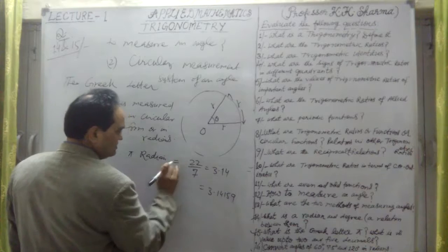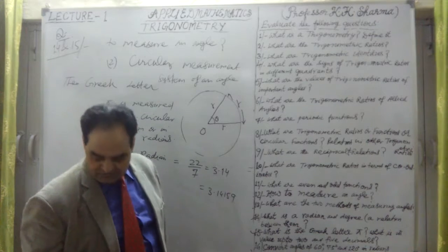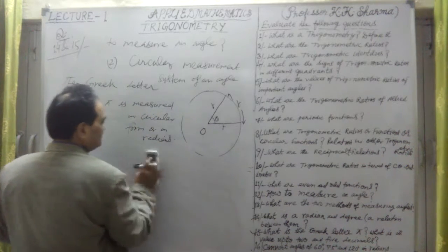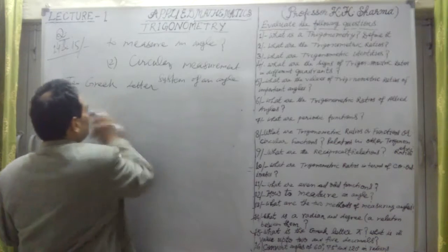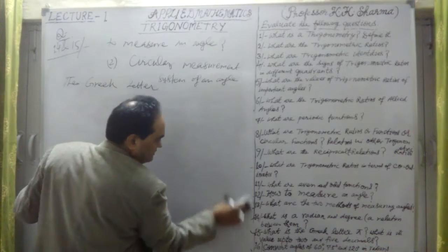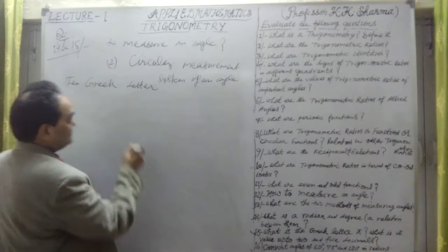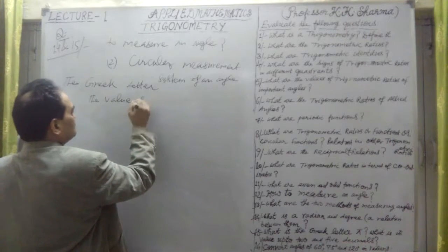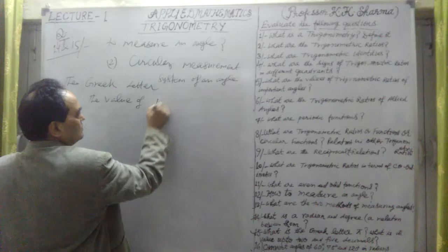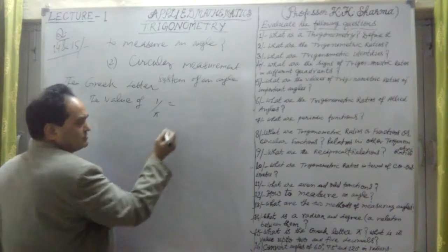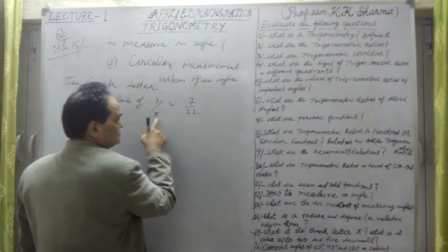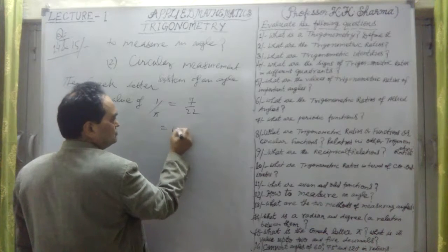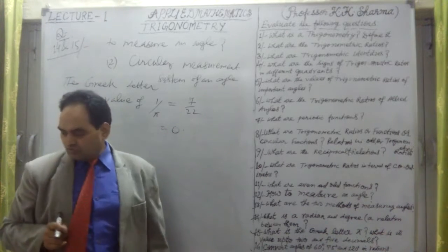Now, the relation between degree and pi. Let me discuss what 1 upon pi is. The value of 1 upon pi is nothing but 7 upon 22. This value comes out to be about 0.318309886.